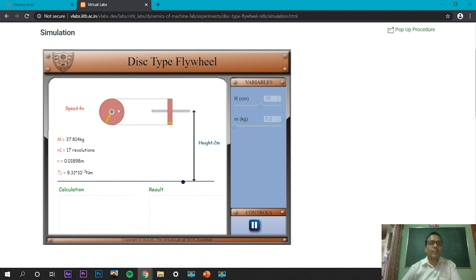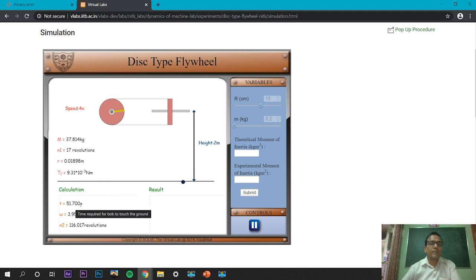So after a certain rotation, it will stop because of inertia. Now this is the output. The total time taken was 51.7 seconds.